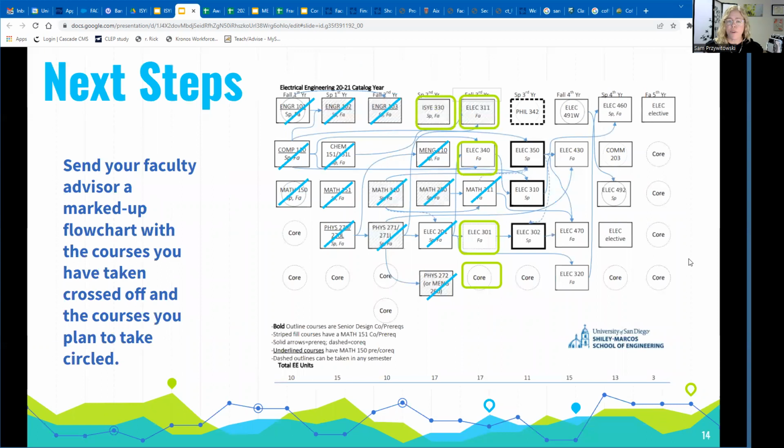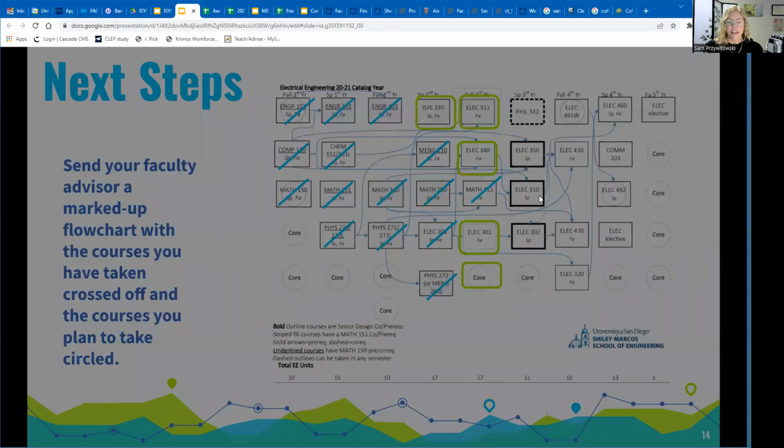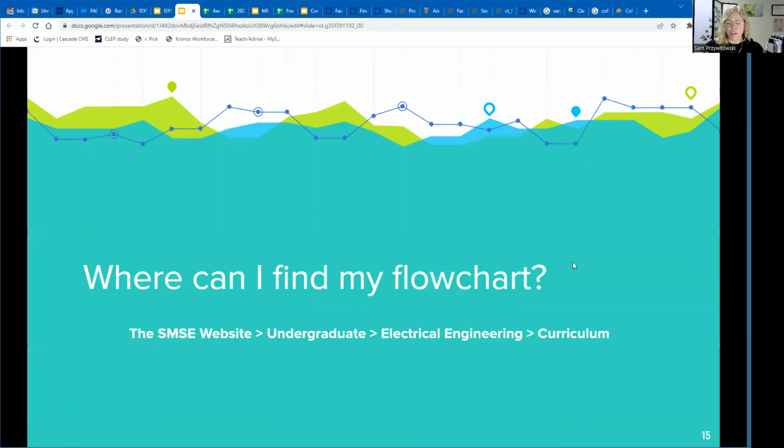So the next steps for you is to please find the flowchart for your catalog year. You can find this under the engineering website under electrical engineering curriculum. We have flowcharts for each of the catalog years. You can find your catalog year on DegreeWorks. Take a screenshot of the flowchart, cross off things that you have taken, circle the things that you plan on taking, and send that to your faculty advisor and start the conversation about advising to see if you need to meet to get your hold released. Again, you find your flowchart on the website.